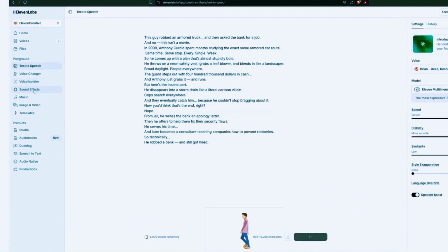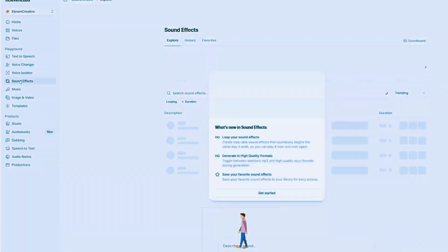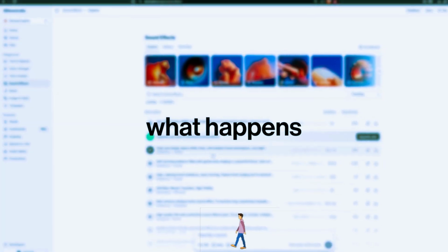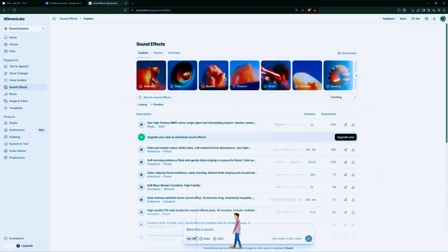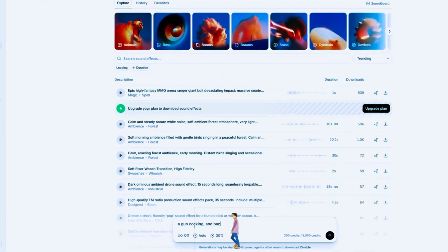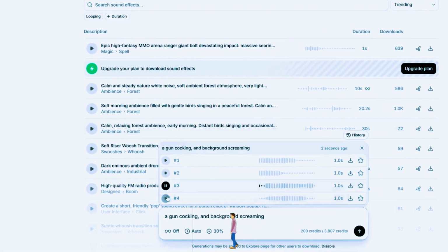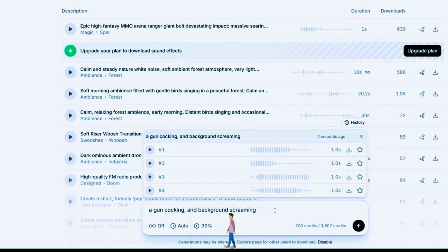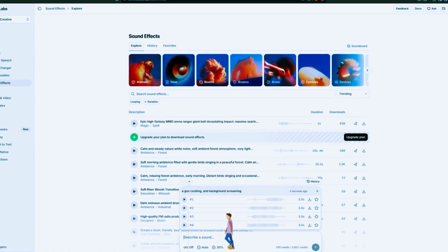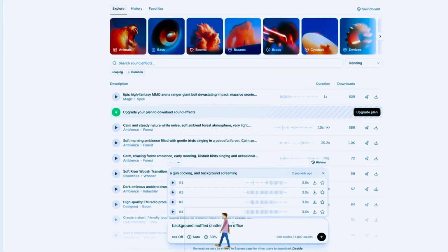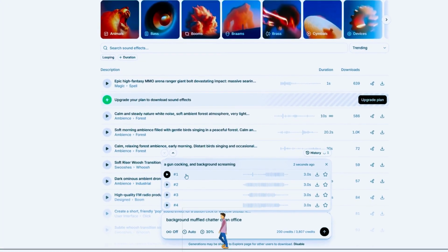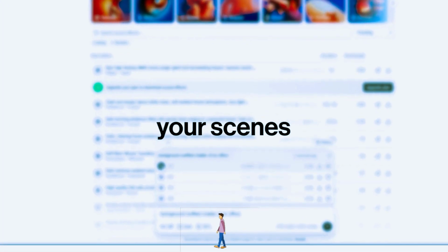Now let's make some sound effects. Head to the sound effects tab of 11 Labs, and we need to start imagining what happens in each scene. So for the first scene, which is a preview of the robbery, I want a sound effect of a gun cocking, for example. So I'll prompt for just that and download the best of the 4 sound effects we get. Next we have the job interview, so I think some distant office chatter would be good. So I'll go with just that. Prompt it in, pick the best one, and download. Now just do this for all your scenes, and you're golden.